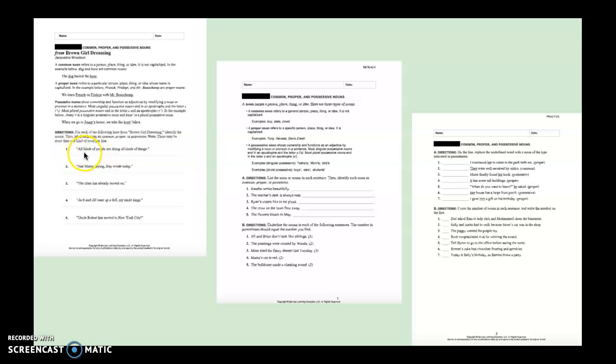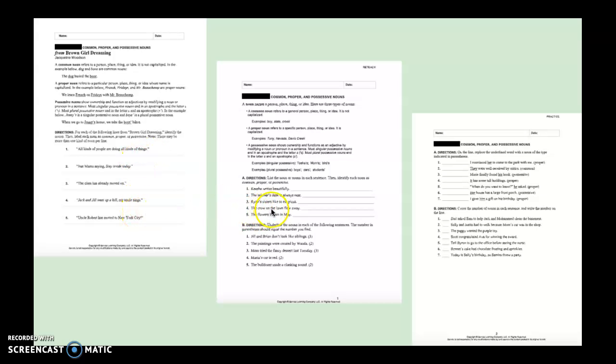So let's look at number 1 here. It says, "All kinds of people are doing all kinds of things." So we want to look for the person, place, thing, or idea in this statement to find the noun. And people is a noun. It's a person, right? It doesn't name anything specific. So this would be labeled as a common noun. So I would write people dash common. Also, things is a noun, but it's not naming anything specific. So I would write things slash common. And then you complete the rest of that section that way.